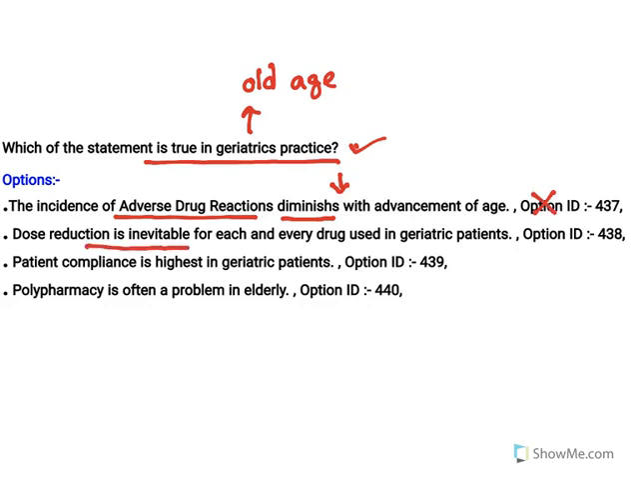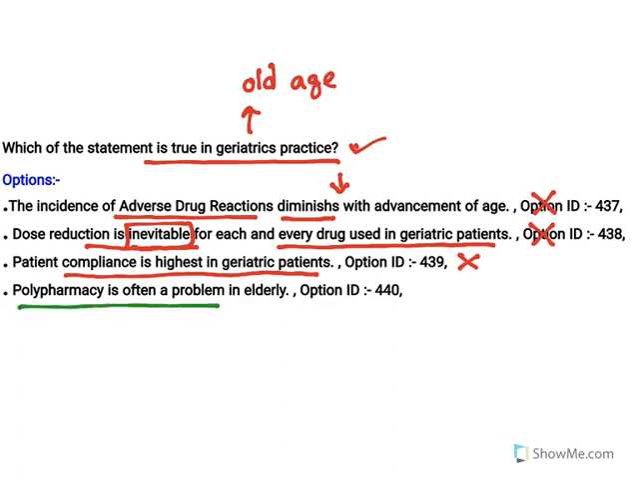Now, dose reduction is inevitable for each and every drug used in geriatric patients. This is not true. Dose reduction is not compulsory for each and every case. In case of antacids, they need higher amounts of dose. So it is not true. Now, patient compliance is highest in geriatric patients. No, patient compliance will be very low. Now the last one, polypharmacy is often a problem in elderly people. Right, when people take at least 5 drugs, it is called polypharmacy. When multiple drugs are administered, there is a chance of multiple drug interaction, and especially it becomes a major problem in elderly people. So which of the following statements is true? This statement is true.